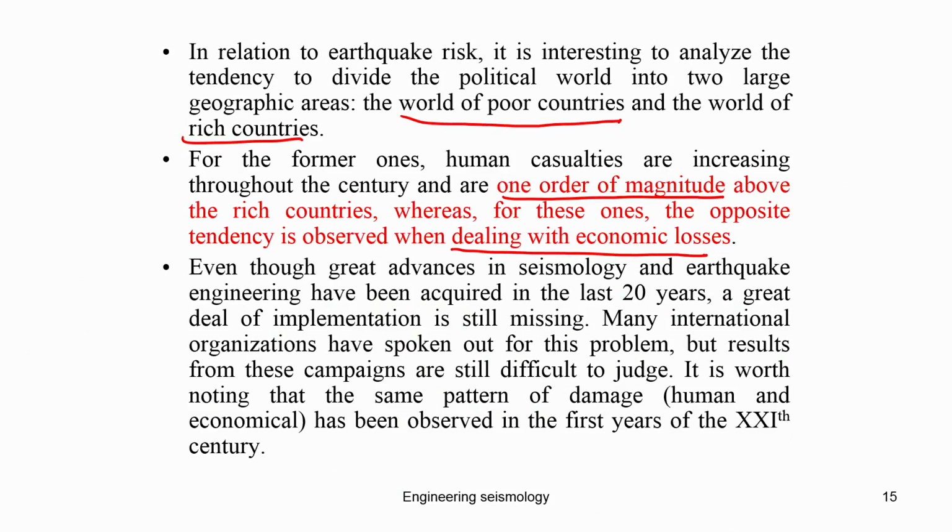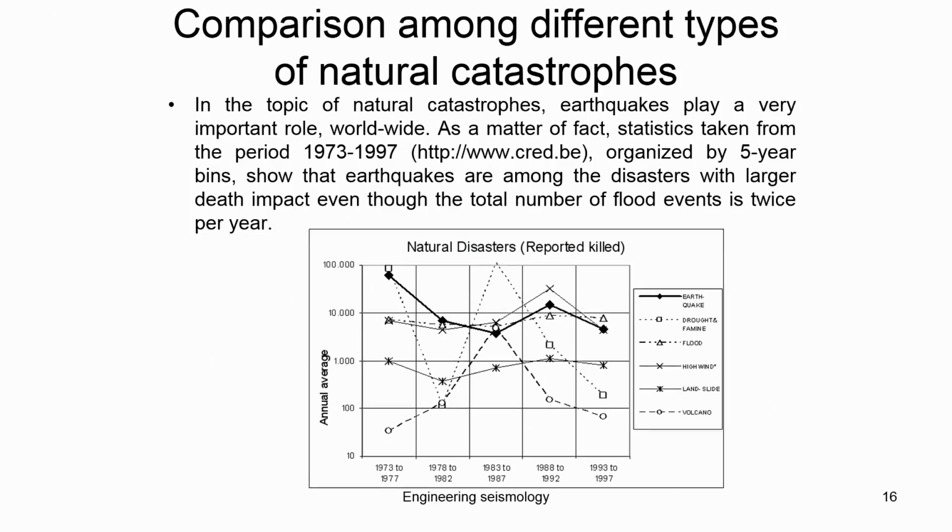So, the number of people who die due to natural hazard is very large in the poor or developing countries, but the economic loss is less compared to the rich and developed countries, which is due to the economic difference and the exposure.